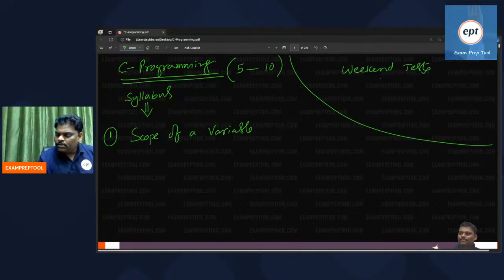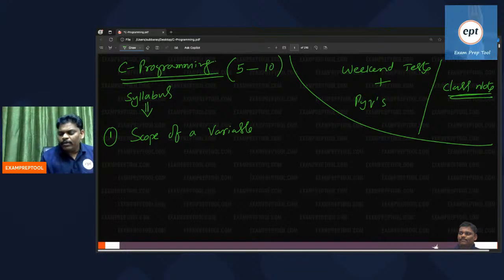And one more thing is PYQs. Weekend tests and PYQs, I think it's more than enough. First try the class notes, followed by weekend tests, and PYQs also. So 5 to 10 marks, minimum 5, maximum 10 marks will come. See the syllabus.